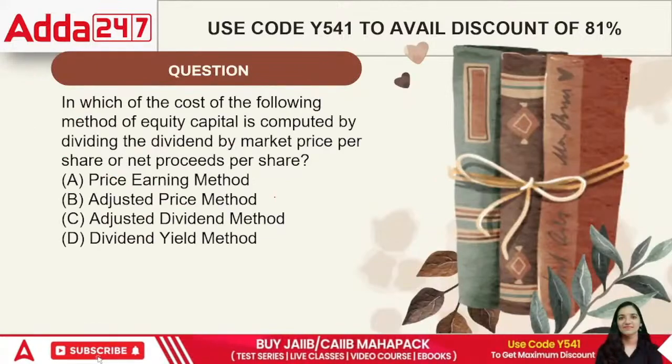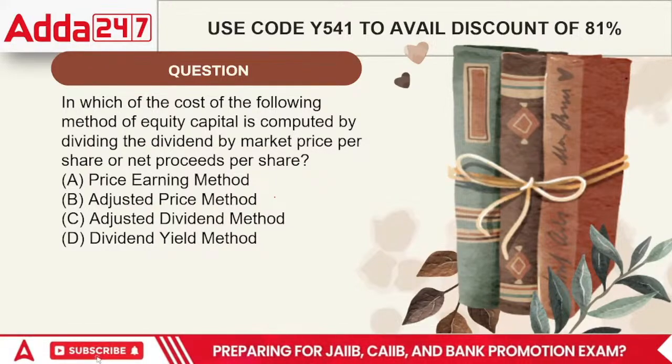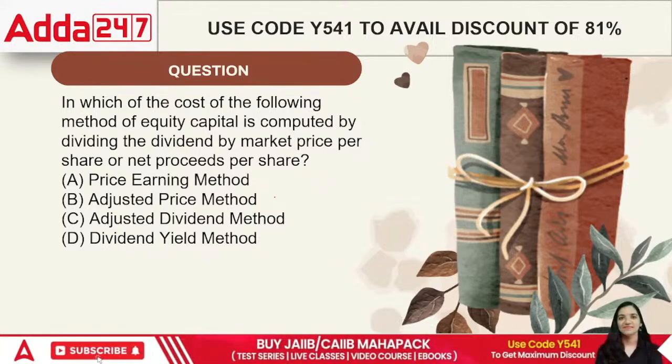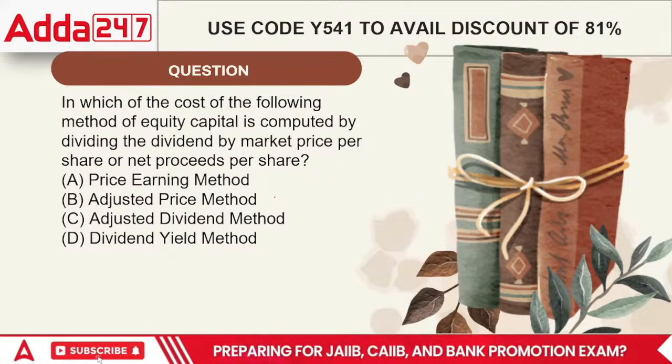Next point, which of the following methods of equity capital cost is computed by dividing the dividend by market price per share or net proceeds per share? Price earning ratio, adjusted PE ratio, adjusted dividend method, or dividend yield method?